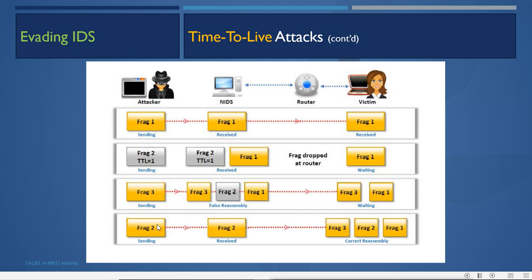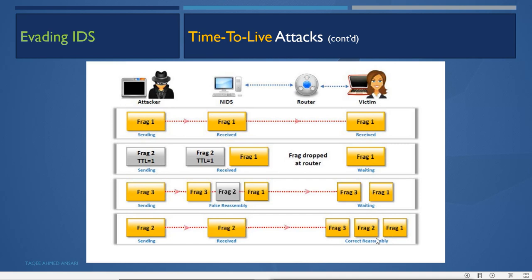Now the attacker sends the real fragment 2. It reaches the IDS and also the victim, because the TTL value is high. So fragment 2 reaches both the IDS and the victim. The victim combines the packet because fragments 1, 2, 3 are now there. It reassembles the packet, and the attack is done here.